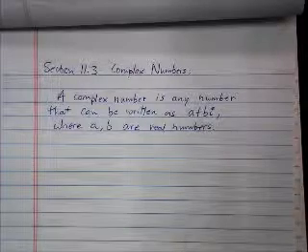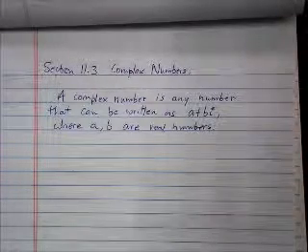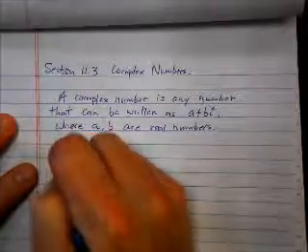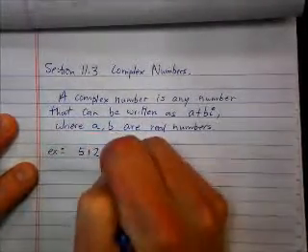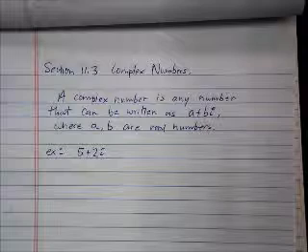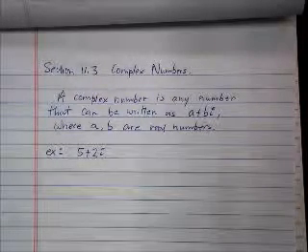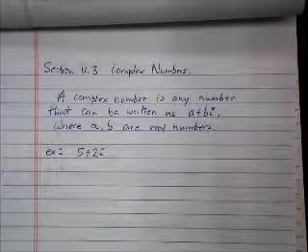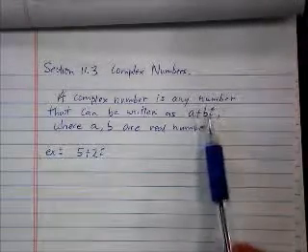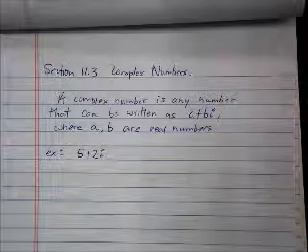So let me give you some examples of some complex numbers. 5 plus 2i. 5 plus 2i is a complex number. How come? It's got an i in it, and a and b are real numbers. 5 and 2 are real numbers.